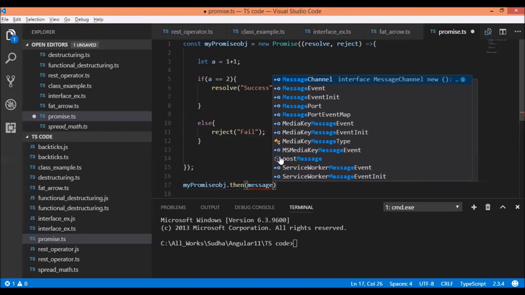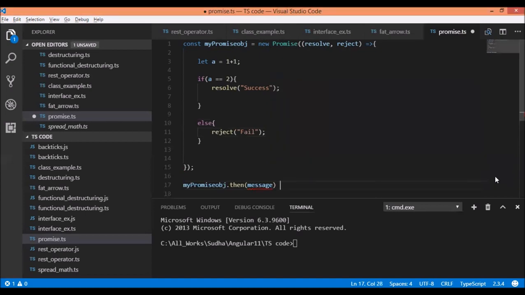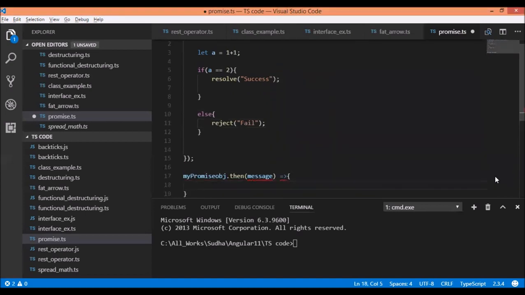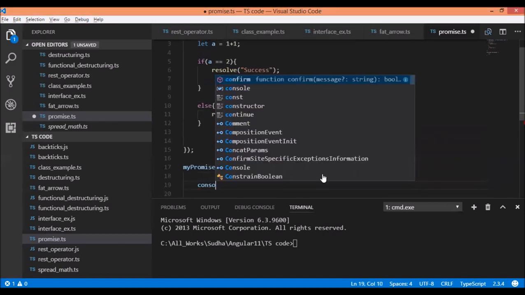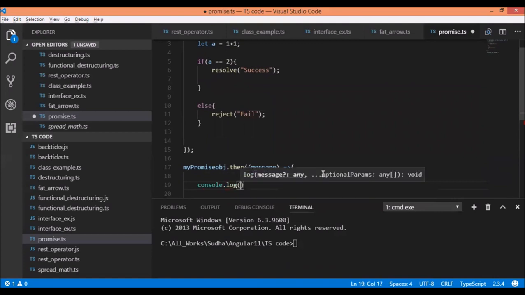So we'll write it like this. If the promise is successful, this line would get printed on the console.